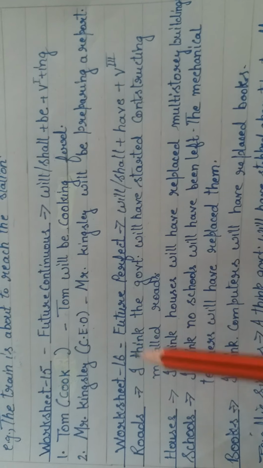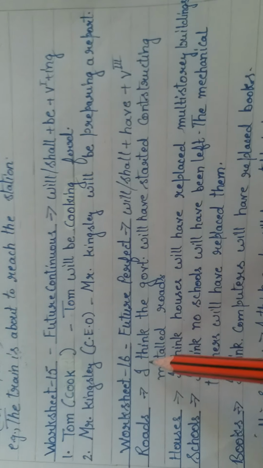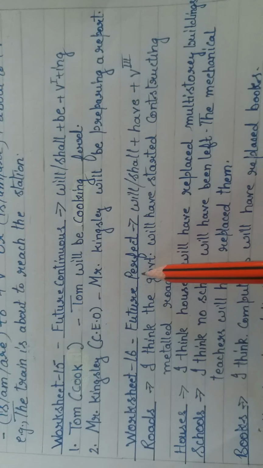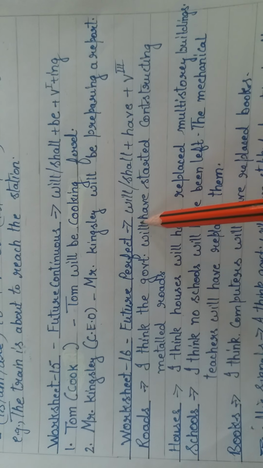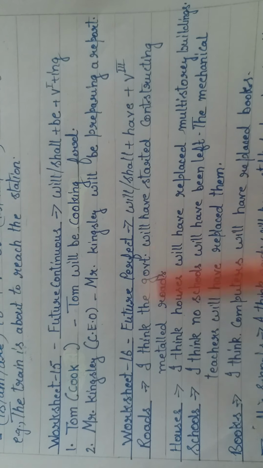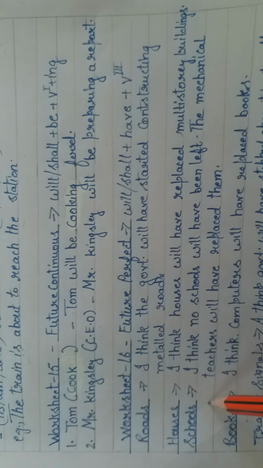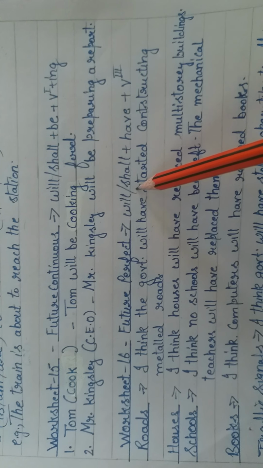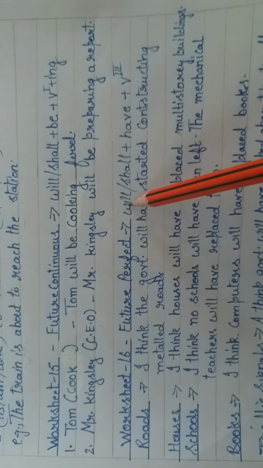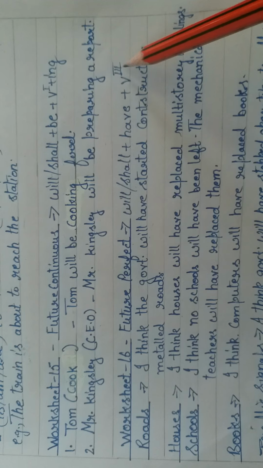Next worksheet, worksheet number 16 of PB. Here we are supposed to express in future perfect tense. We are supposed to use future perfect tense to frame sentences. We have been given some clues. Those clues need to be used to frame sentences. Then let's recapitulate the rules of future perfect tense. Will, shall plus have plus verb's third form.